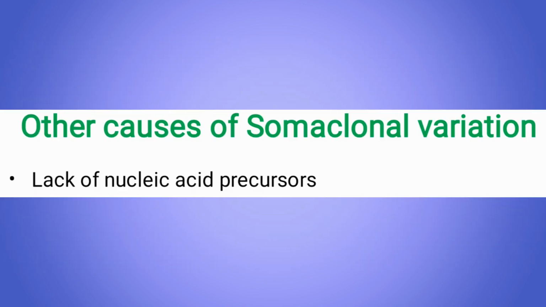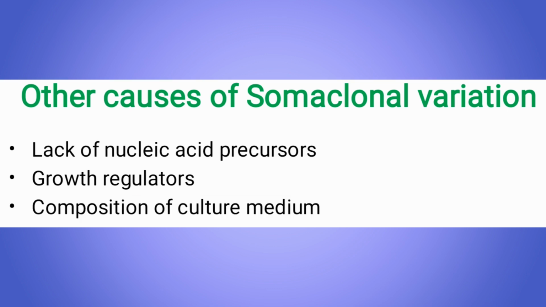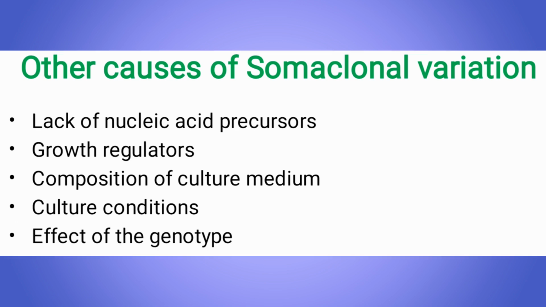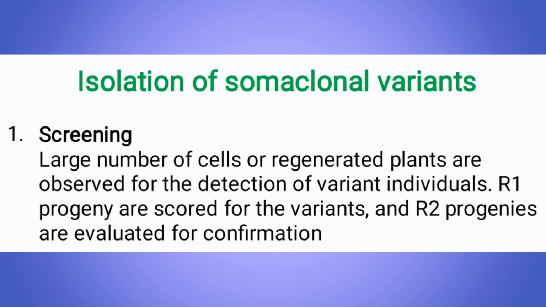Other causes of somaclonal variation are the lack of nucleic acid precursors in the growth medium, growth regulators, either their absence, abundance or low abundance, and the composition of the culture medium, culture conditions and the effect of the genotypes, etc. Now, the isolation of somaclonal variants. For that, a large number of cells grown in vitro or regenerated plants are screened for the detection of variant individuals. R1 progeny are scored for the variants and R2 progenies are evaluated for confirmation.